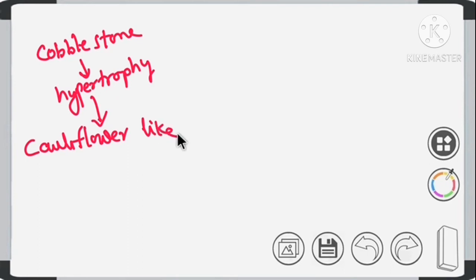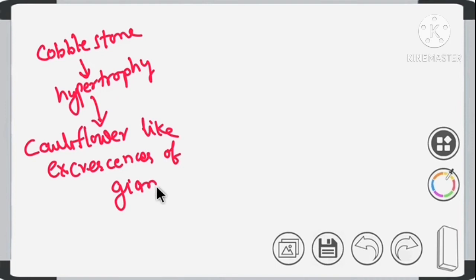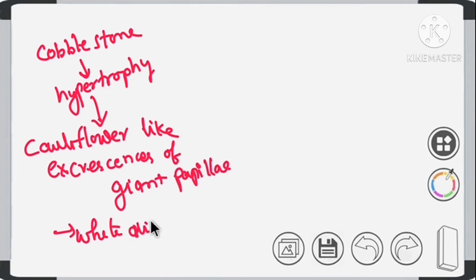Cauliflower-like excrescence of giant papillae. Okay, and the other association is there will be white ropey discharge. Clear? There will be white ropey discharge along with these papillae.